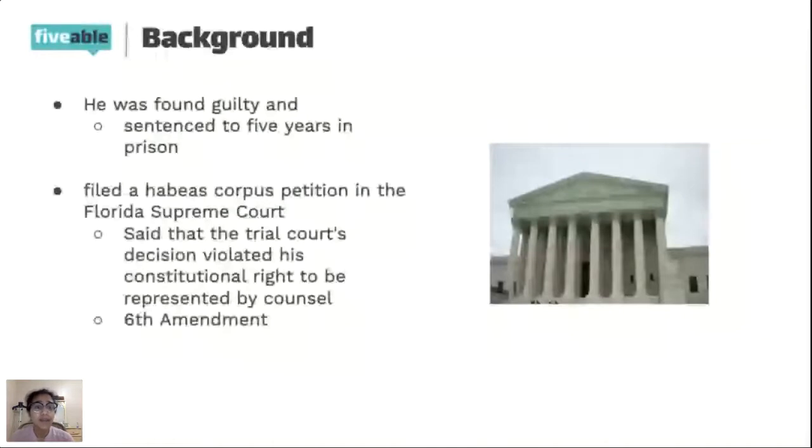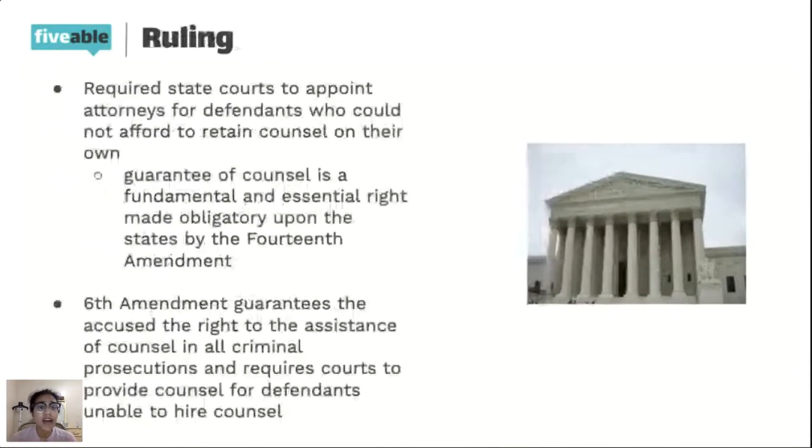So he filed a petition to the Florida Supreme Court and he said that the trial court violated his constitutional right to have counsel and to be represented by counsel. And that's something that's protected under the Sixth Amendment. And so the ruling that the Supreme Court ended up giving was that, so some background,